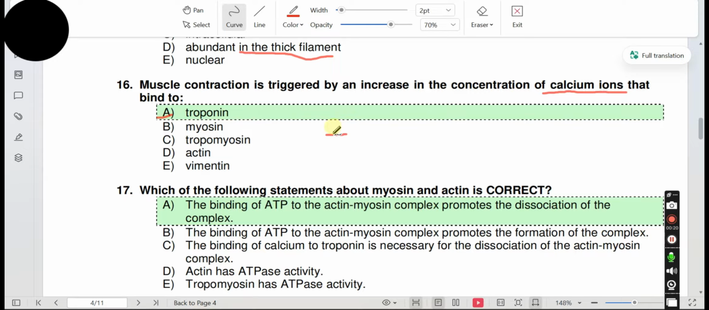Memorize: calcium binds to troponin, then it causes tropomyosin to displace on actin and the myosin binding site is exposed. That leads to muscle contraction.